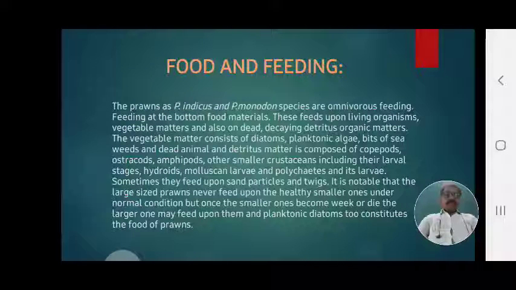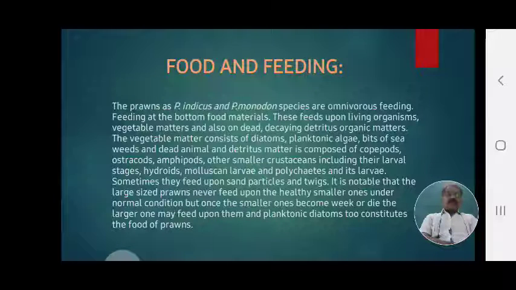Which are the food materials that are consumed? They feed on bottom food material. Which are the bottom food materials? That may be living organisms, vegetable matter, dead animals or decaying detritus organic materials. These are available in the bottom, in the benthic area, and that food is taken by the prawns.